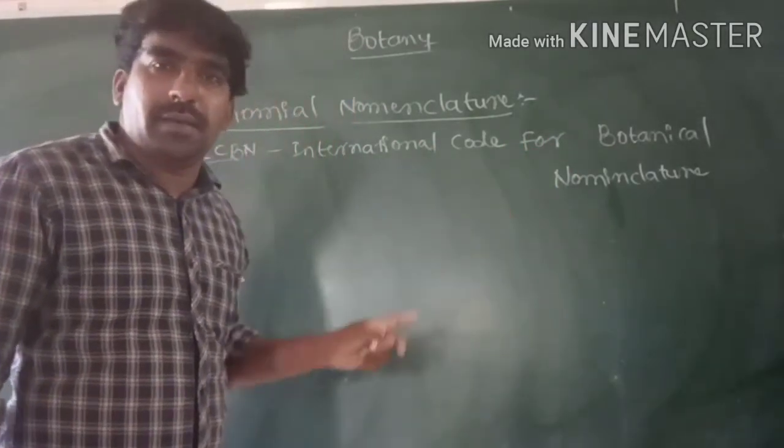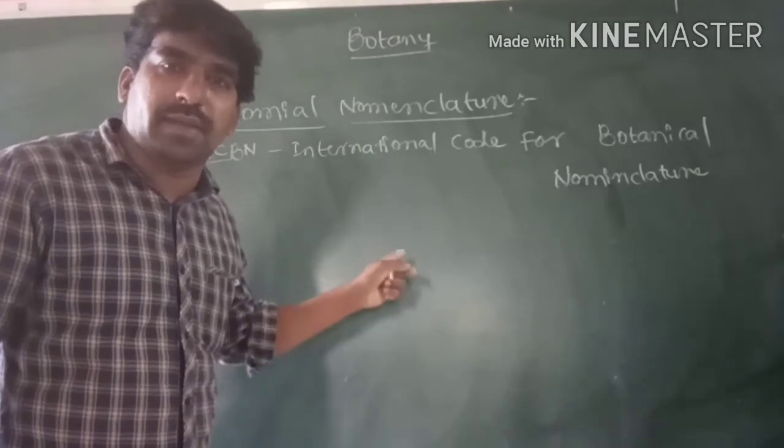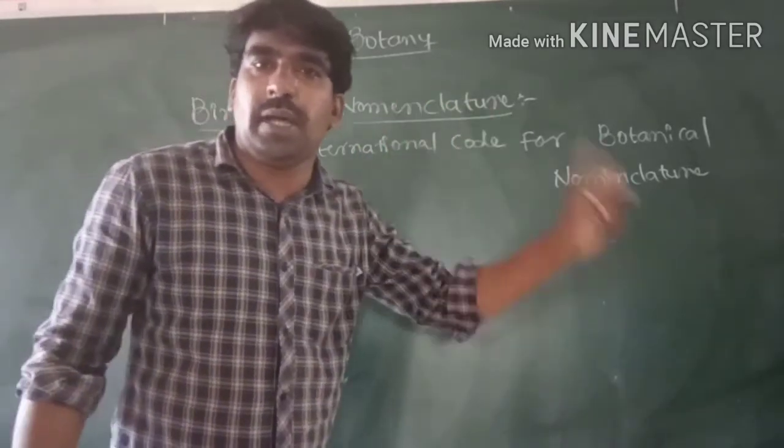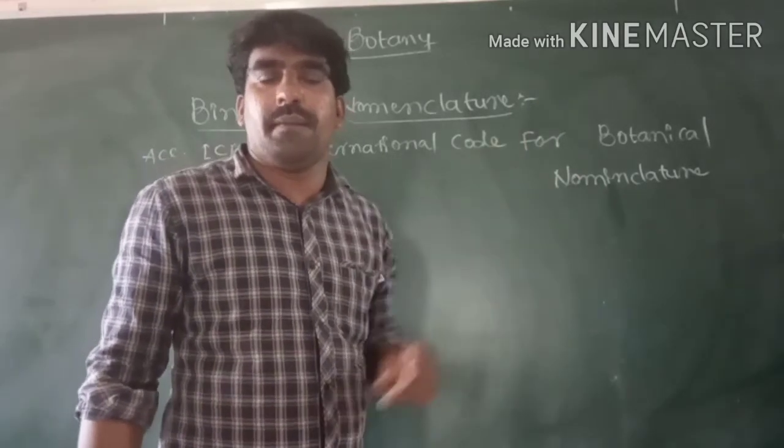According to ICBN, the scientific name of the organism ensures the same name all over the world.